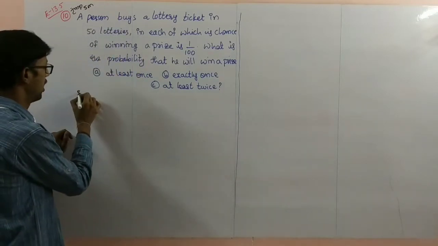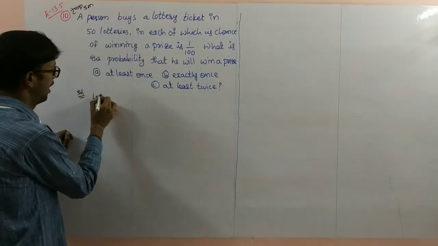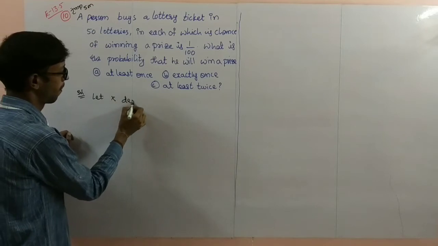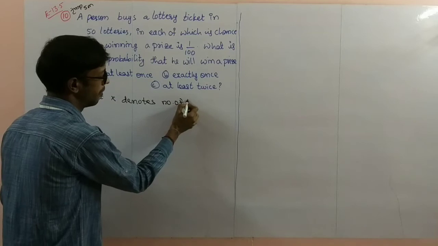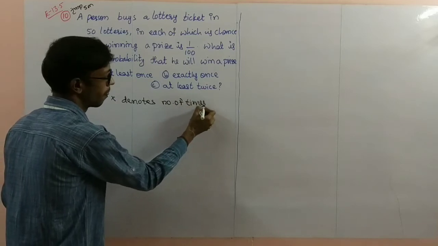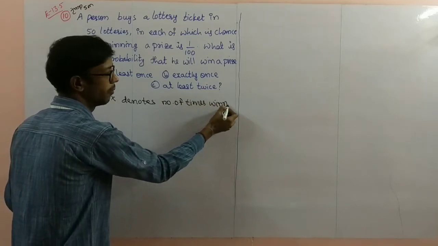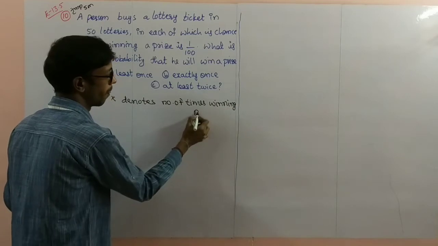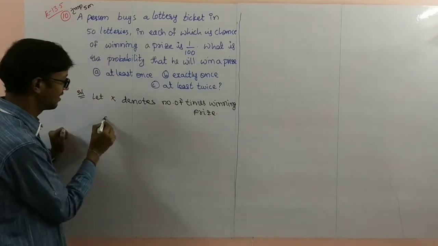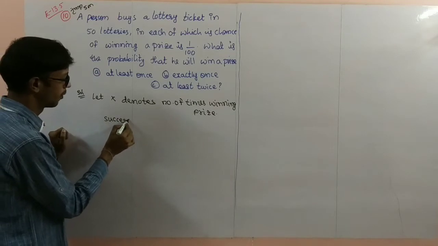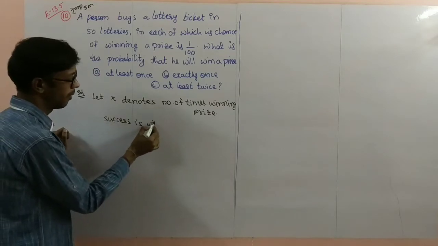So solution: let x denote the number of times winning a prize. Success is winning a prize.